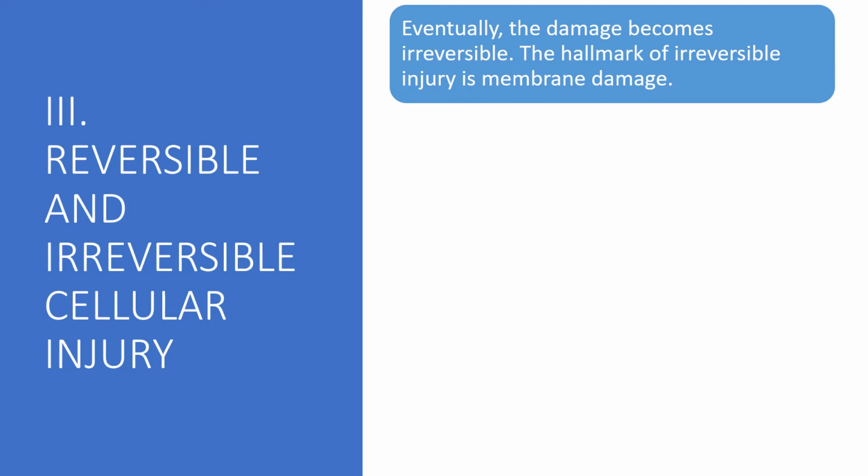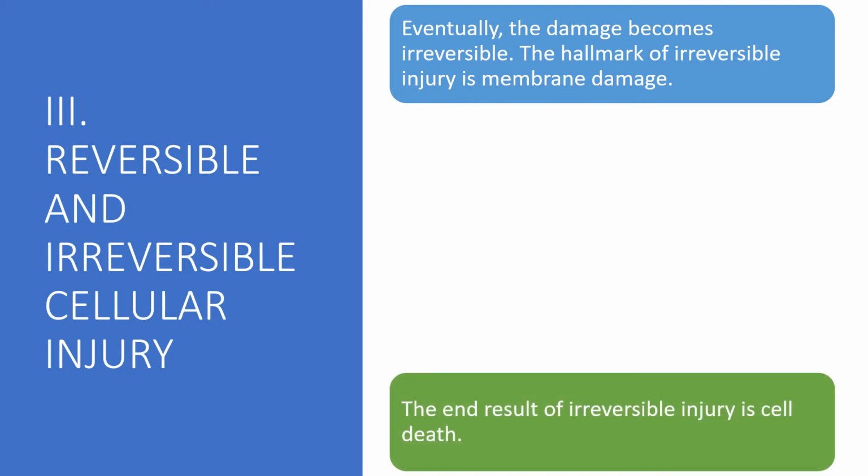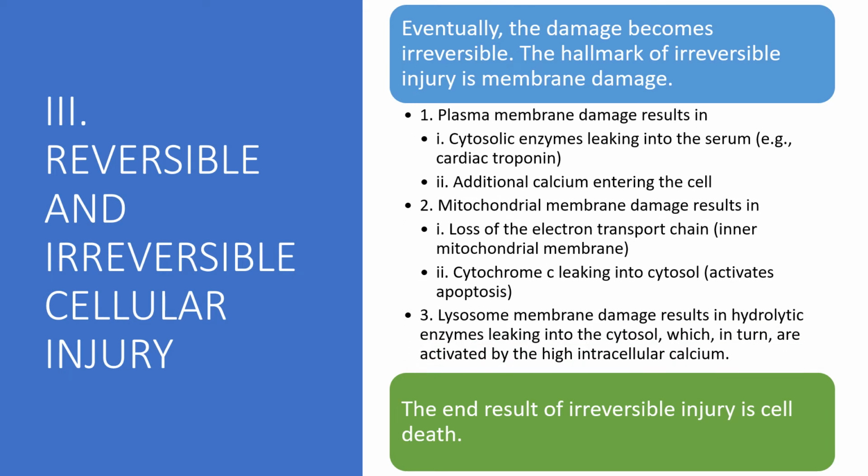Eventually, the damage becomes irreversible, and the hallmark of irreversible injury is membrane damage. The end result of this irreversible injury will be cell death. Plasma membrane damage will result in cytosolic enzymes leaking into the serum, for example, cardiac troponin, and additional calcium entering the cell.